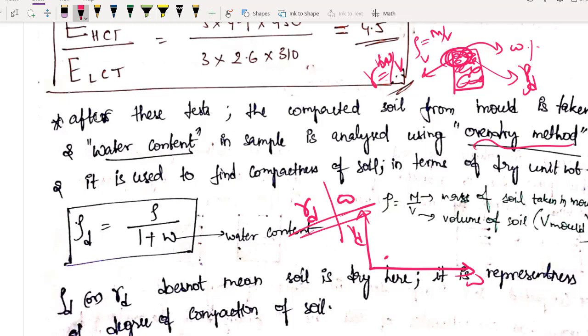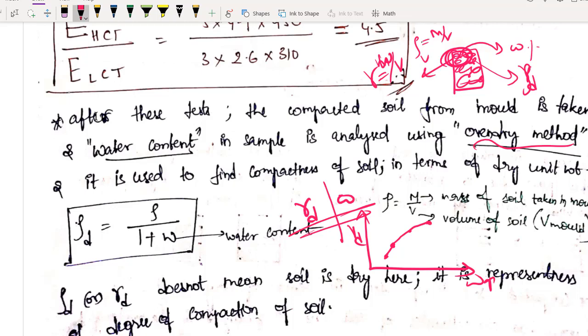So what is happening? First of all, you get some point here. After that, increase your water content. I have told you, as you increase the water content, what will happen initially? Initially, your dry density will increase. Agreed? Why? Because water will act as a lubricant, so the particles will adjust among themselves better. So you are getting a better densified soil, and your gamma D value increases. Increase a little more water, and even then gamma D increases.